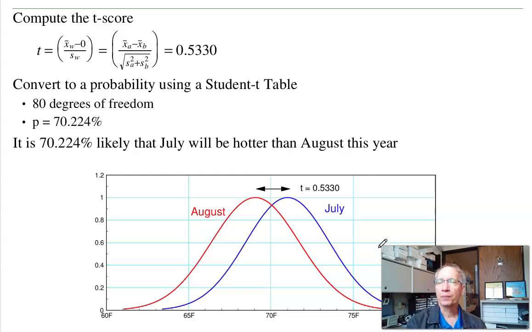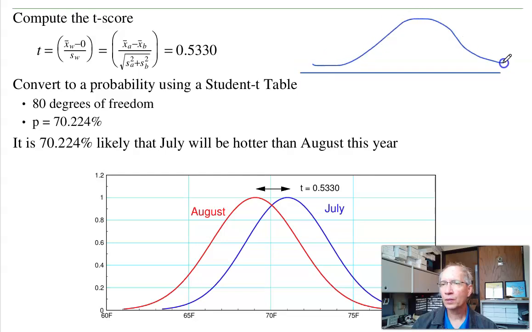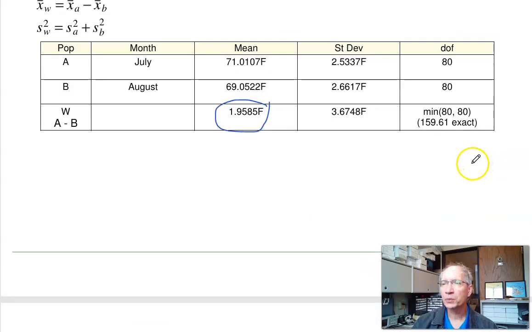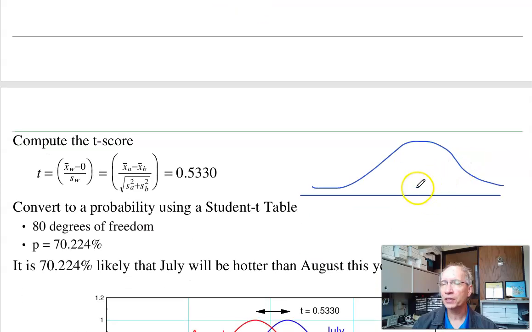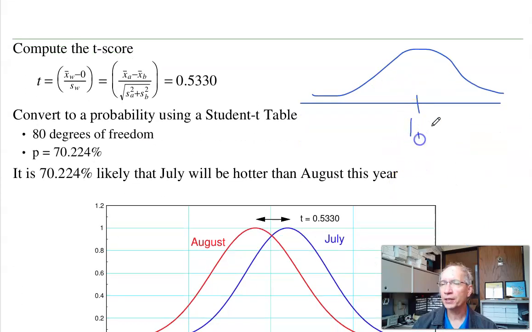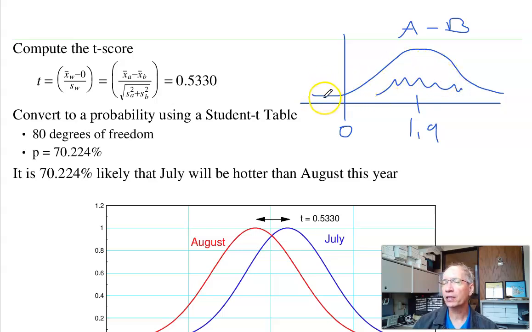Next, find the t-score. So if I take w, back over here, the mean is 1.9, standard deviation is 3.67. So the mean is 1.9. This is a minus b, July versus August. On average, July is warmer than August by 1.9 degrees. This is 0 degrees. This area right here is the probability that July will be warmer than August. This area over here is the probability that July will be colder than August. I want to find this area. I want to find the area to the right of the tail.